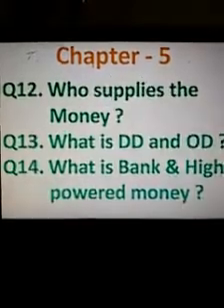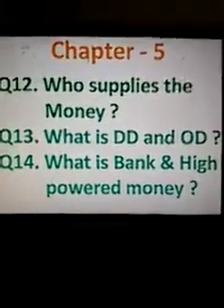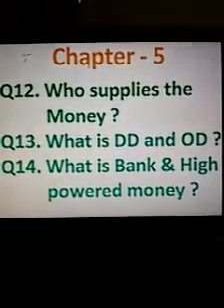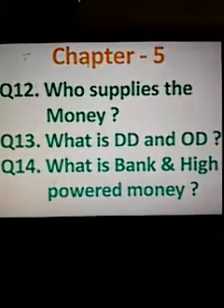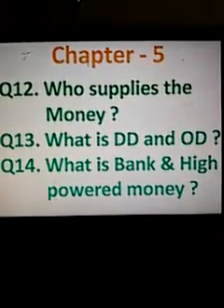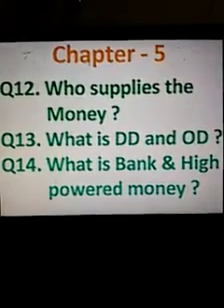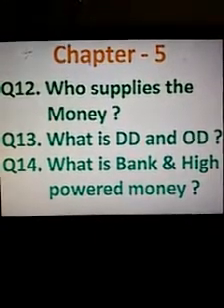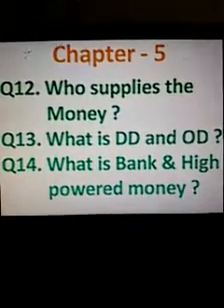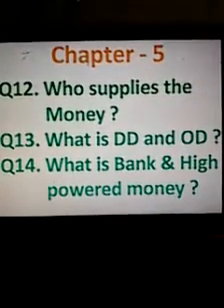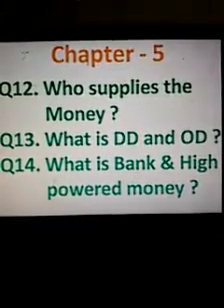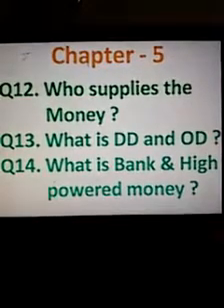My next question is, what is DD and OD? As I have discussed earlier, demand deposit and other deposit. So basically, these are the values which are used in the M1 approach regarding the measurement of money supply. DD refers to demand deposits of the people with commercial banks. These are the checkable deposits which can be withdrawn or transferred on demand.